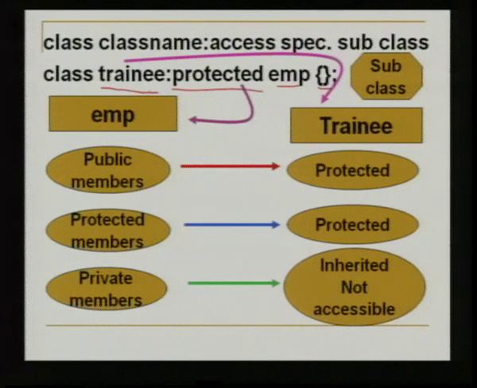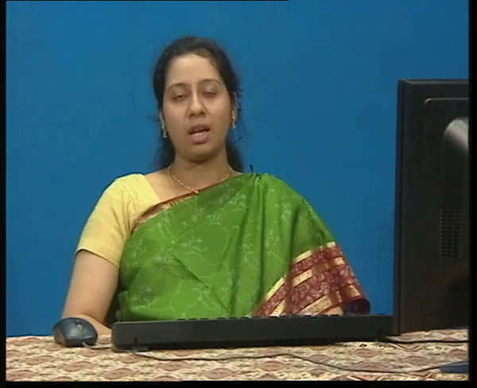So, there is no point in having a private access specifier, because though it is inherited, the subclass accessors cannot access these private members. So, private is actually useless when it comes to inheritance. So, generally when we go in for inheritance, we either use the public mode or the protected mode. Protected mode gives the freedom to the subclass alone to access the members and member functions of the base class, whereas the public gives all the access both to the subclass and to those who have access to use the subclass members to access the superclass members also. So, the only difference is the public members also become protected in the protected access specifier.